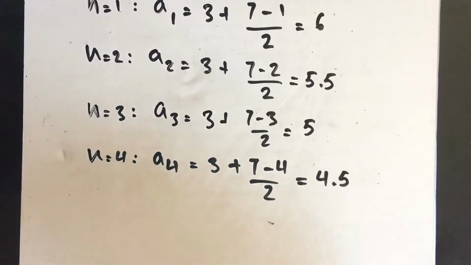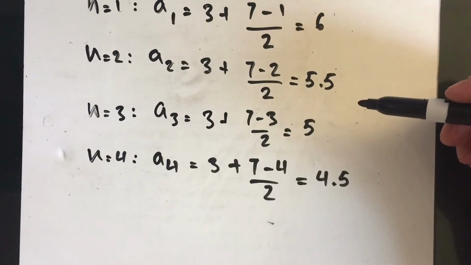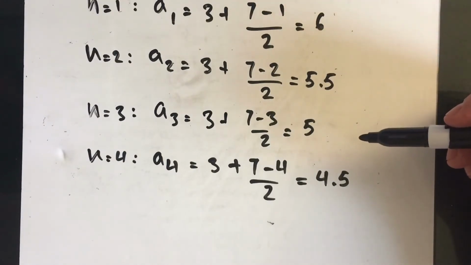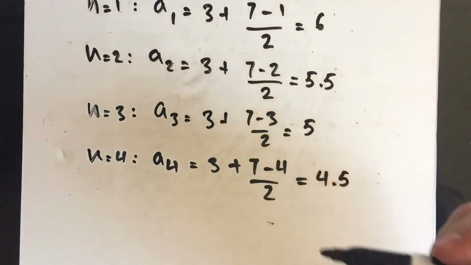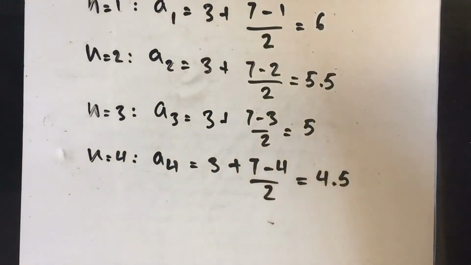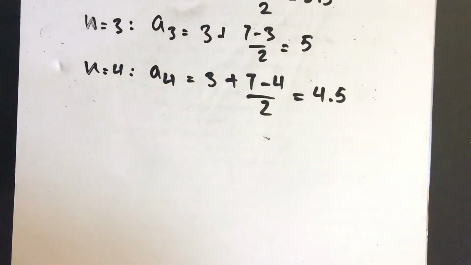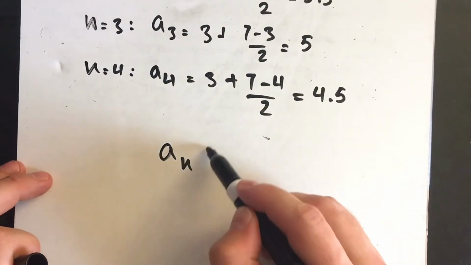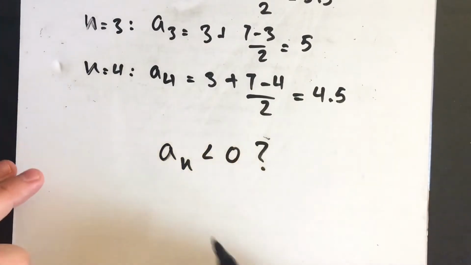So notice that the sequence is dropping from the look of it, and it's approaching the interval negative infinity to 0. But what choice of little n will make every entry in the sequence produce negative quantities? To phrase this differently, when will the given sequence a sub n be less than 0? Which can also be written as